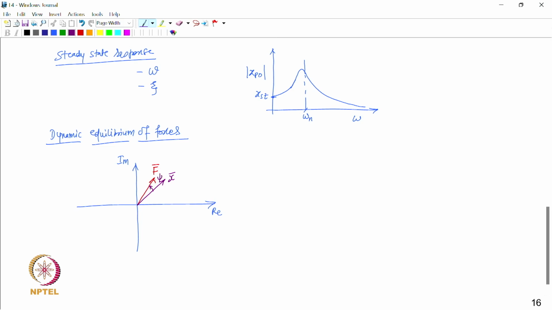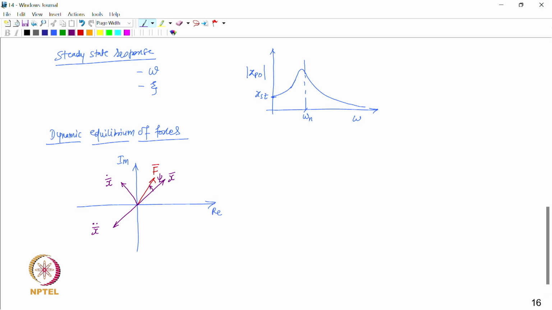So, displacement lags the force by phase angle psi. Then we have the velocity, which leads the displacement by 90 degree, and then we have the acceleration vector, which leads the velocity by 90 degree, like this. So, this is how the force and various kinematic quantities are related.